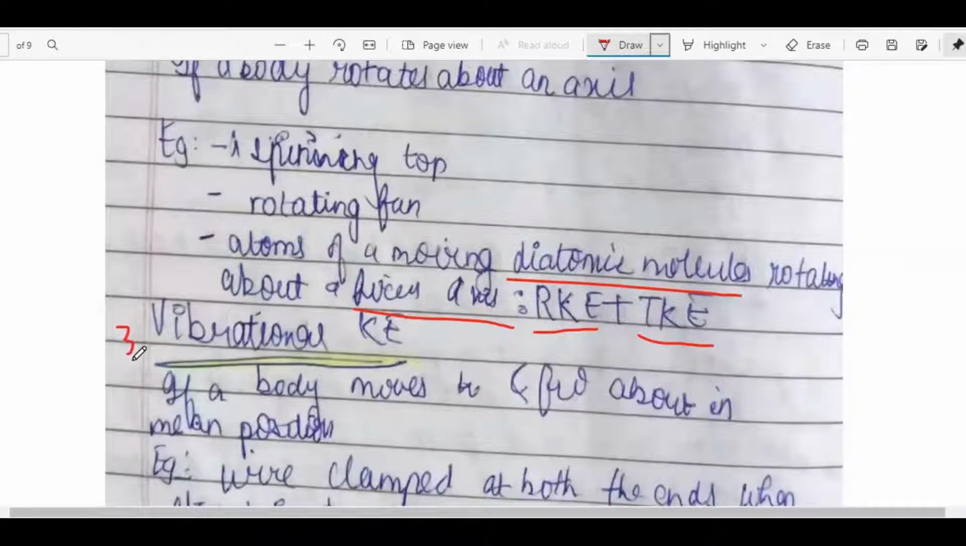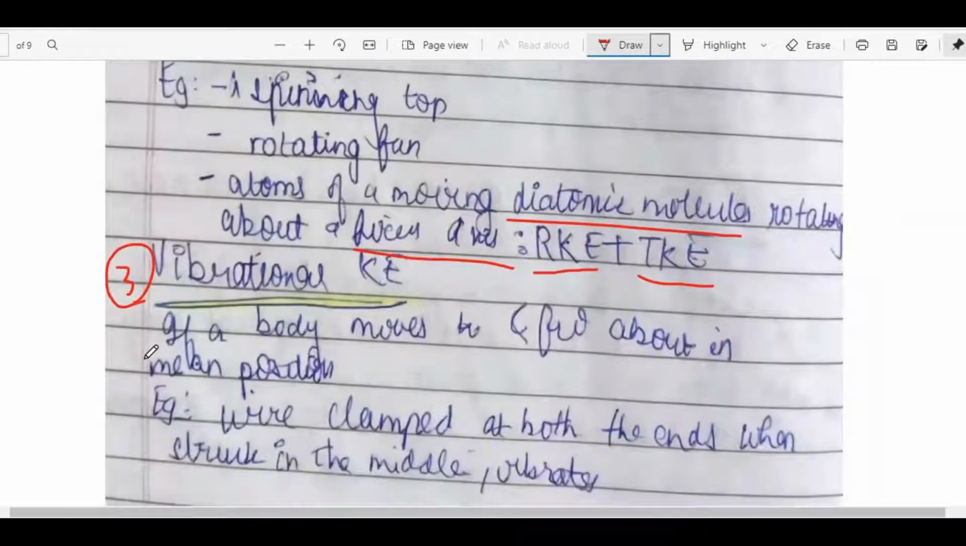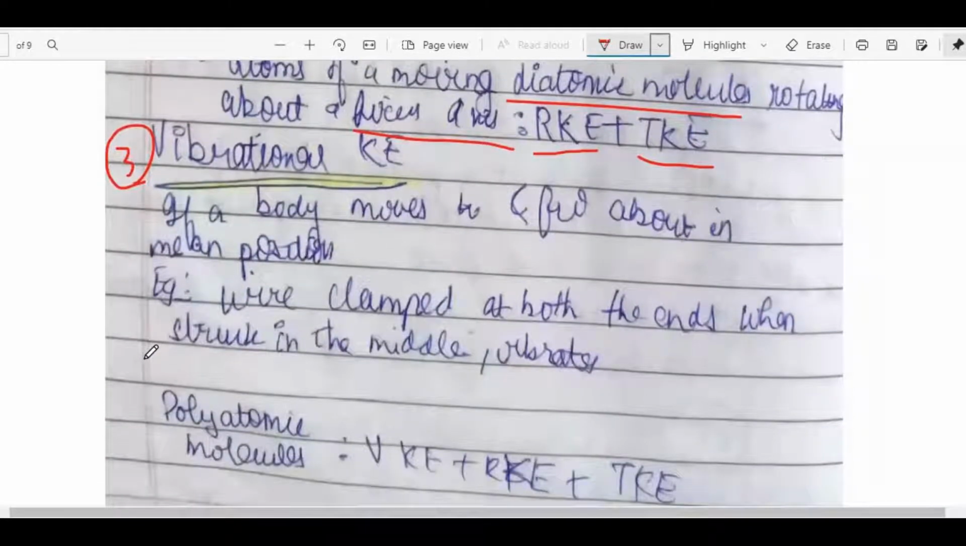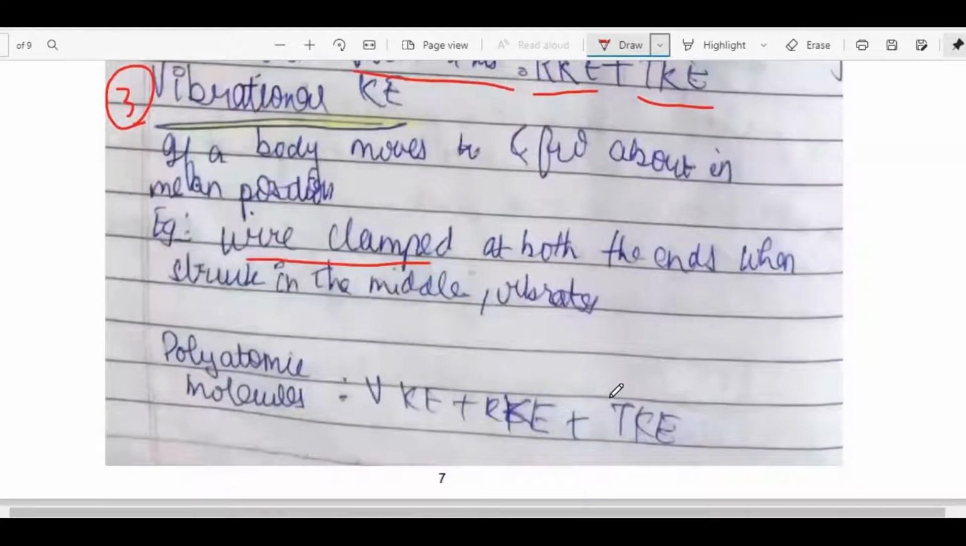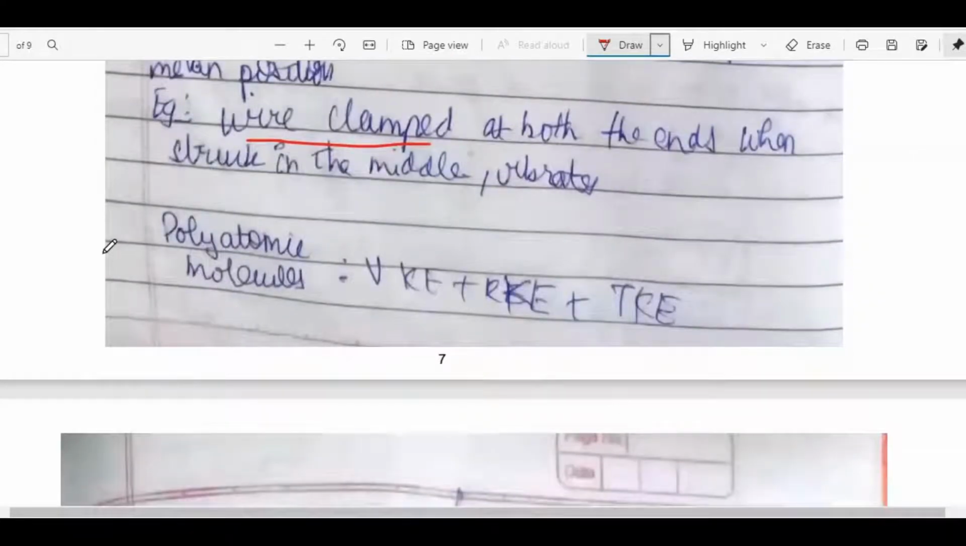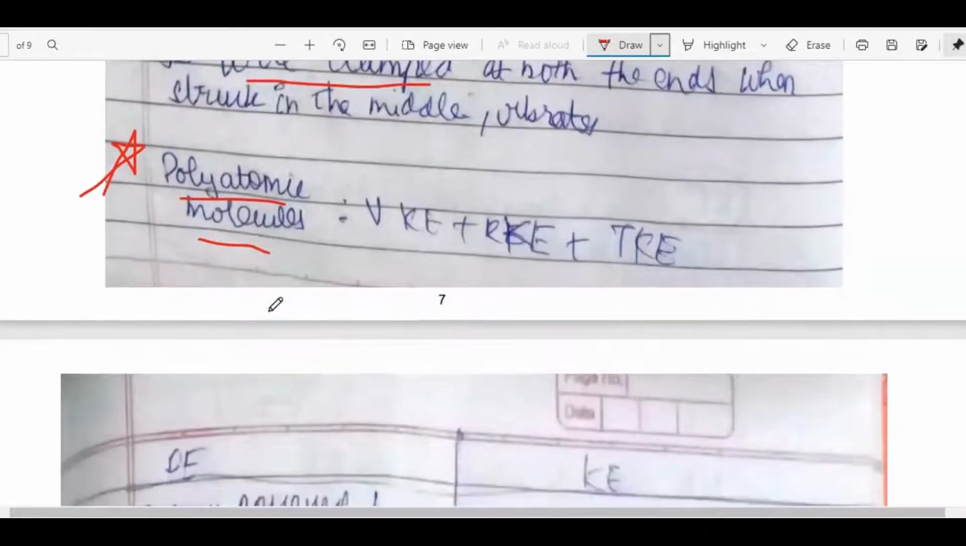Thirdly is vibrational kinetic energy. If a body moves to and fro about its mean position, for example, a wire clamped at both ends vibrates when struck in the middle. Another important point: a polyatomic molecule possesses all three kinetic energies: vibrational, rotational, and translational kinetic energy.